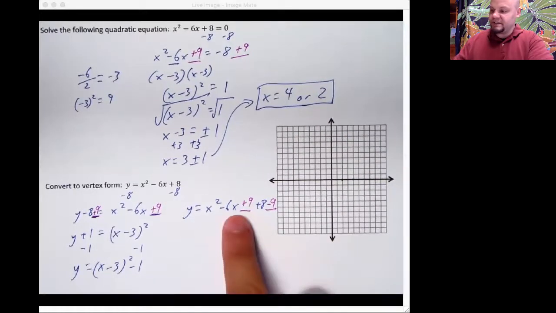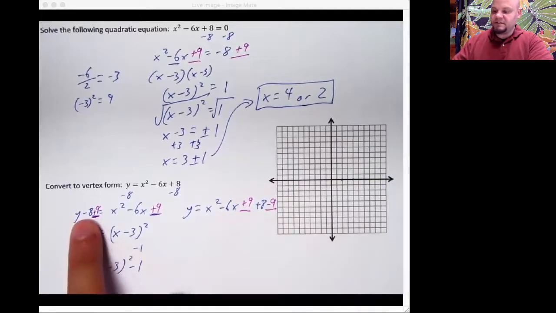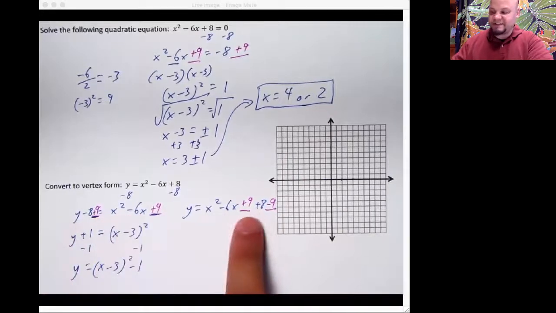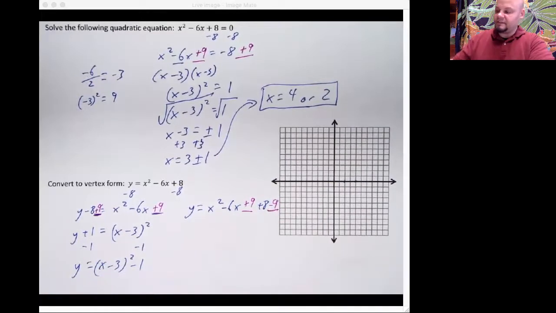Look, plus 9, minus 9 would cancel each other out. So that balances this side. Over here, since we're moving it to the other side, whatever I do to one side, I have to do to the other. But if I just want to balance it out on this side, I just have to make opposites. Now I can write this out.